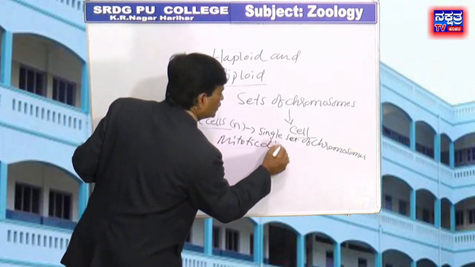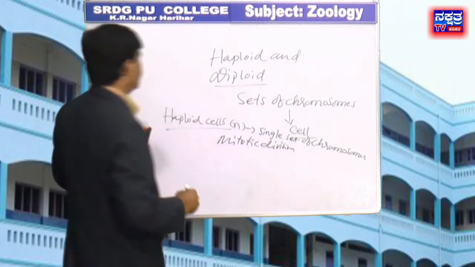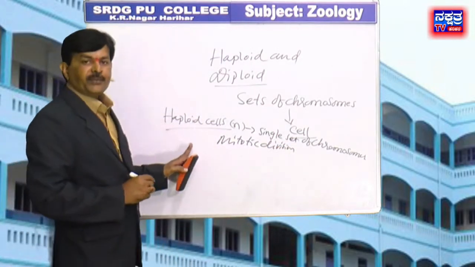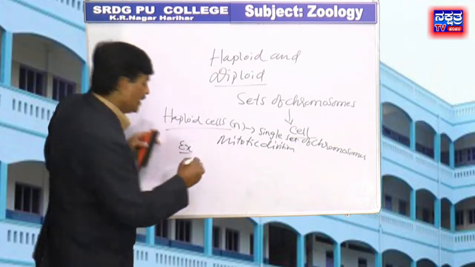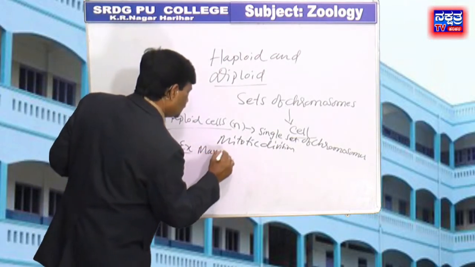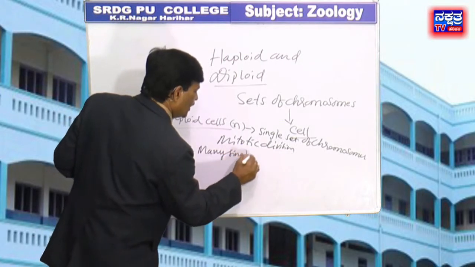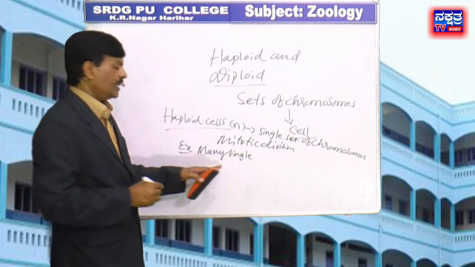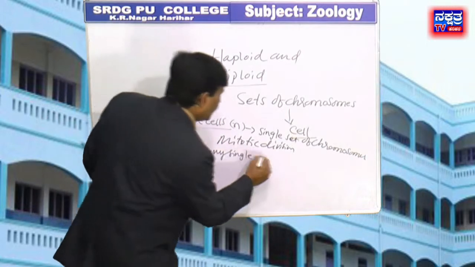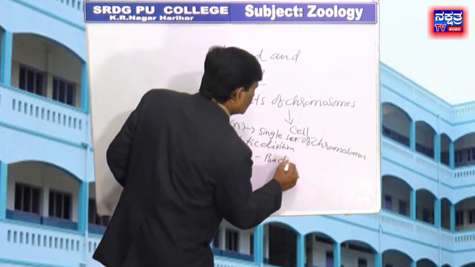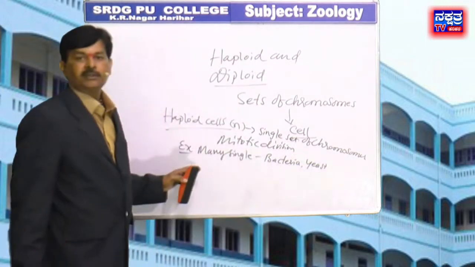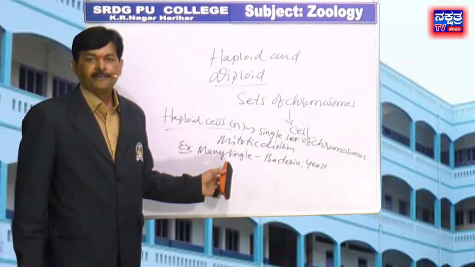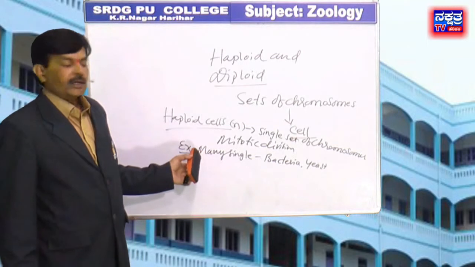For example, many single-celled organisms like bacteria and yeast.